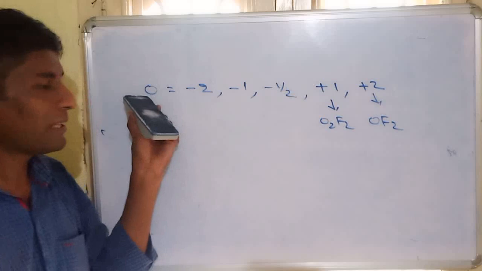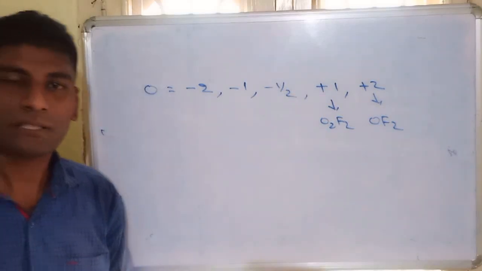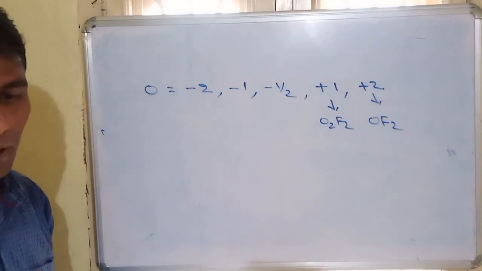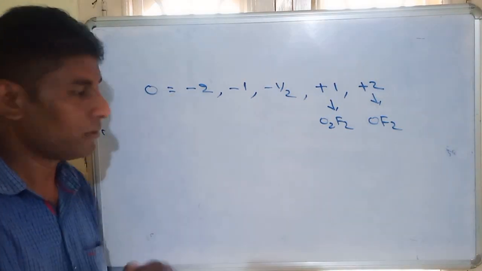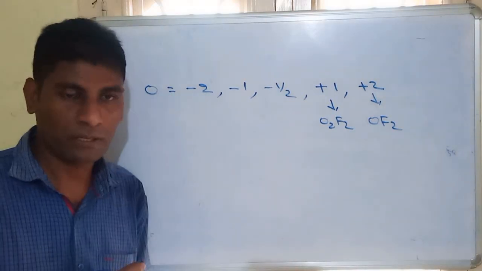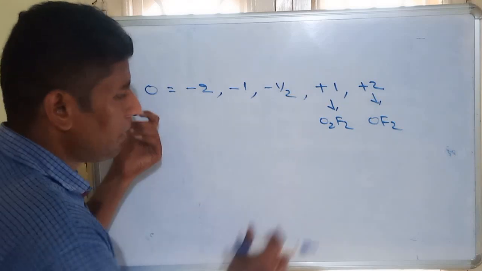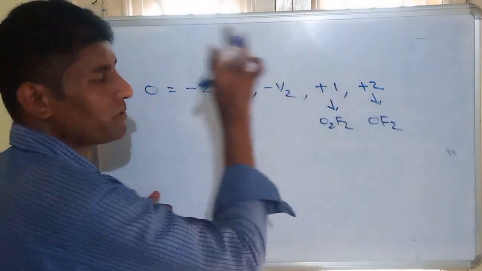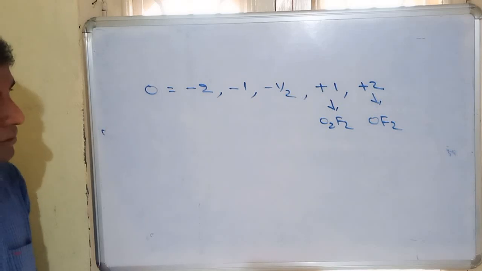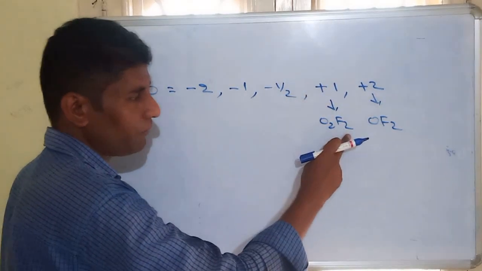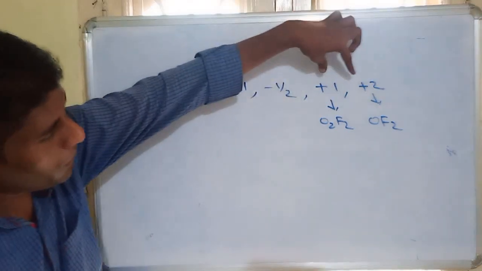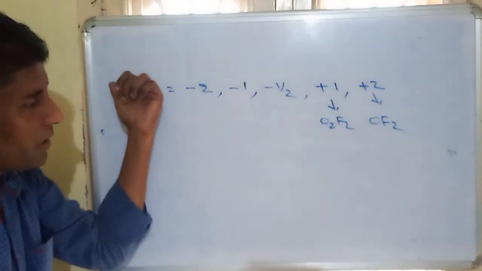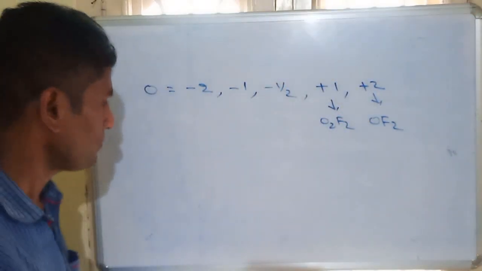Actually, oxygen is the second most electronegative element in the periodic table. So whenever oxygen is combining with any element, it mostly shows negative charge. However, when oxygen combines with fluorine, oxygen will show positive charge. So +1 will show in O2F2, +2 will show in OF2. So these are the positive oxidation states of oxygen in fluorides.